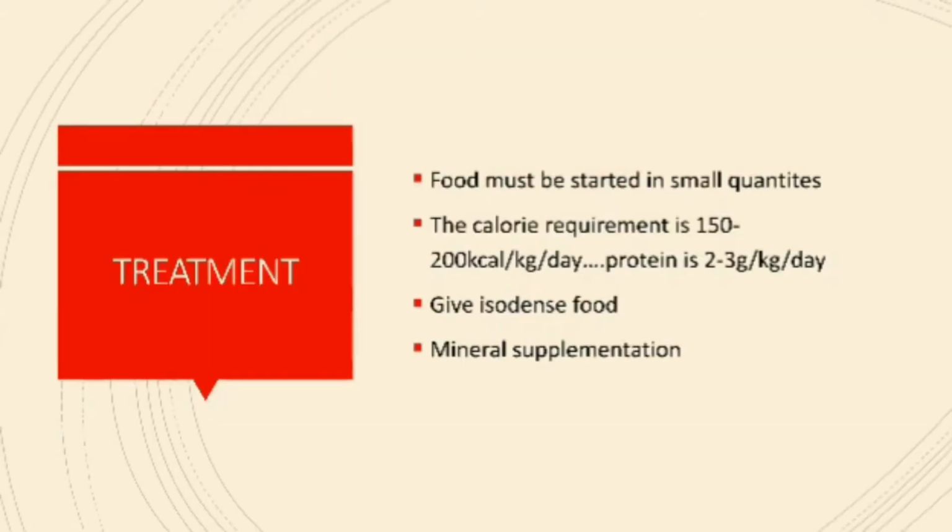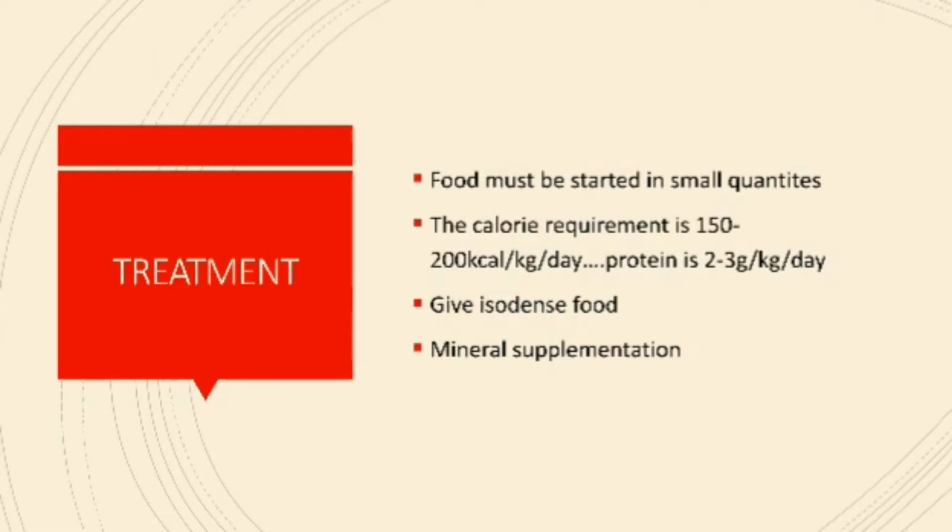And how do we treat a marasmic child? The aim of the treatment is to give proper nutritious food to the child, so that the child regains its growth. But initially, the body will not have the ability to absorb the maximum amount of food, so we start with small quantities. Normally, the calorie requirement for a normal child is 150 to 200 kilocalories per kilogram per day. But we don't give that on the first day. We start with 50 to 100 kilocalories per kilogram per day, then gradually increase to 150 to 200 kilocalories per kilogram per day.